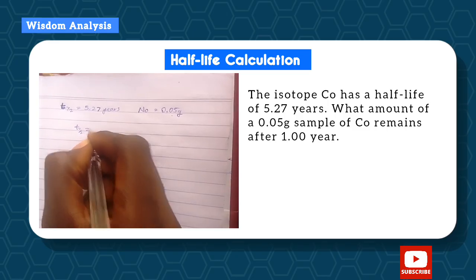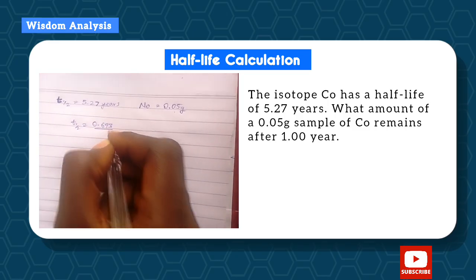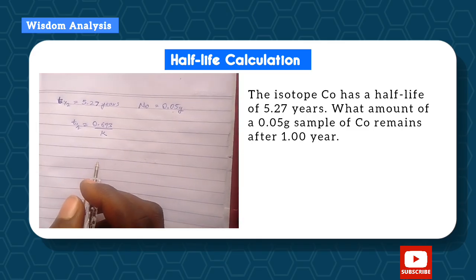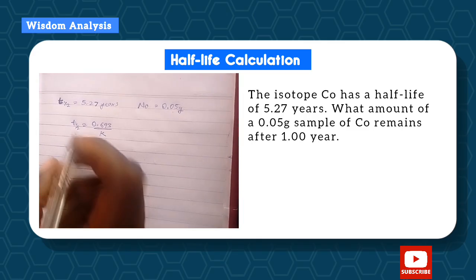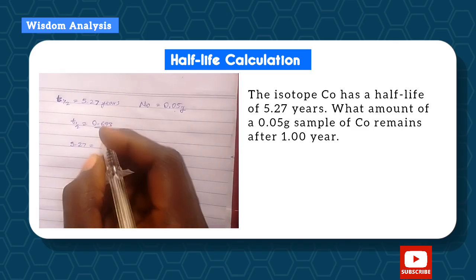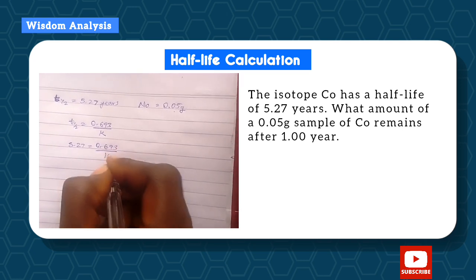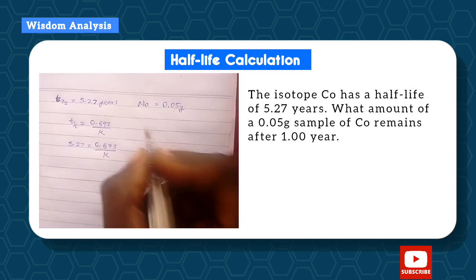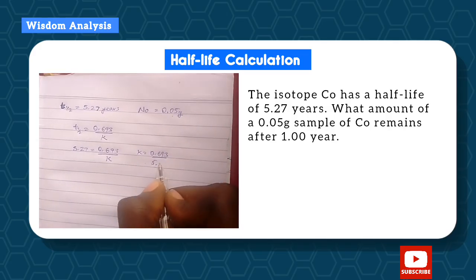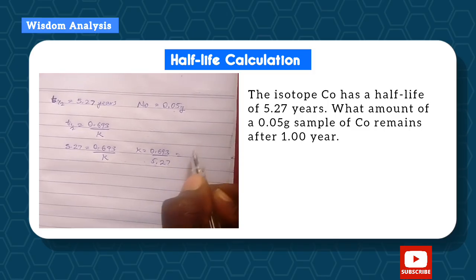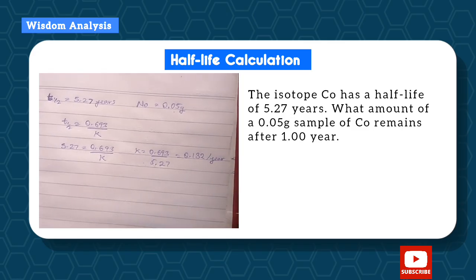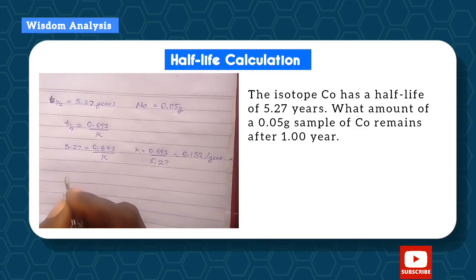Now we know that the half-life is equal to 0.693 over the rate of disintegration. So now we have the half-life. Let's fix that in. 5.27 is equal to 0.693 over the rate of disintegration. So let's look for the rate of disintegration by making it the subject of the formula, and we'll have 0.693 divided by 5.27, and this is going to give us 0.132. So this is the answer. The rate of disintegration is 0.132 per year.